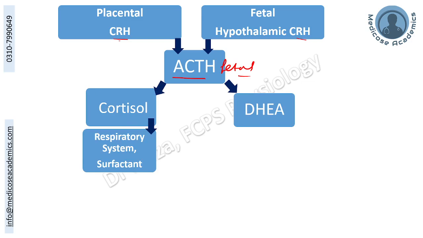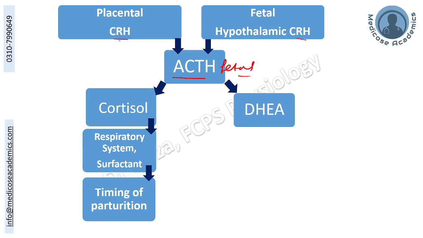This cortisol is not only going to mature the respiratory system of the fetus by maturing the lungs and enhancing the production of surfactant, but also this is going to decide the timing of parturition, as it is involved in giving an initiating signal for the parturition, directly by the cortisol as well as indirectly by the mature respiratory membrane and release of the prostaglandins.